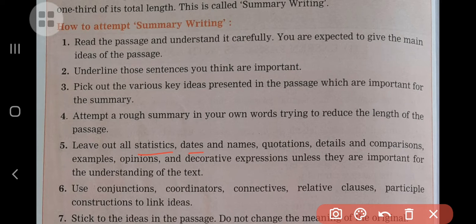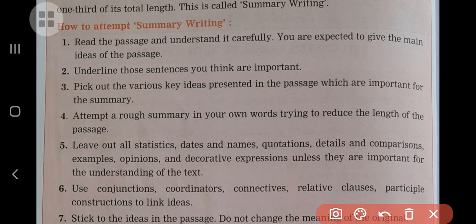States, statistics, dates, names and quotations, details and comparisons, examples and opinions, and decorative expressions, if they are not important, there is no need of mentioning them while writing the summary.